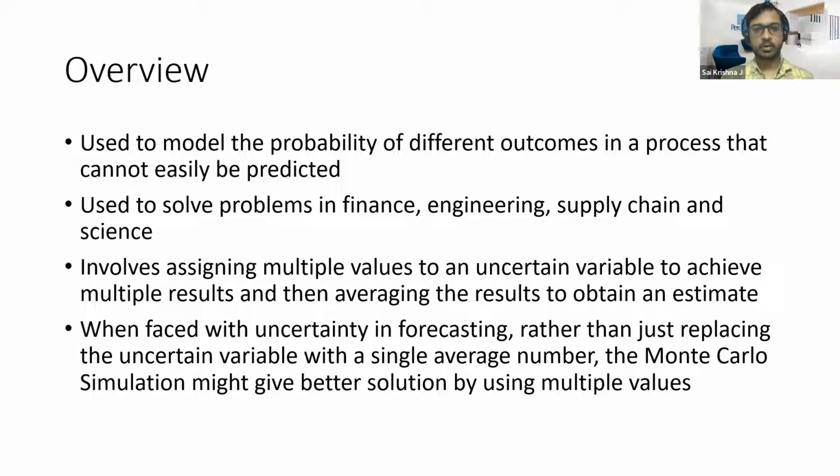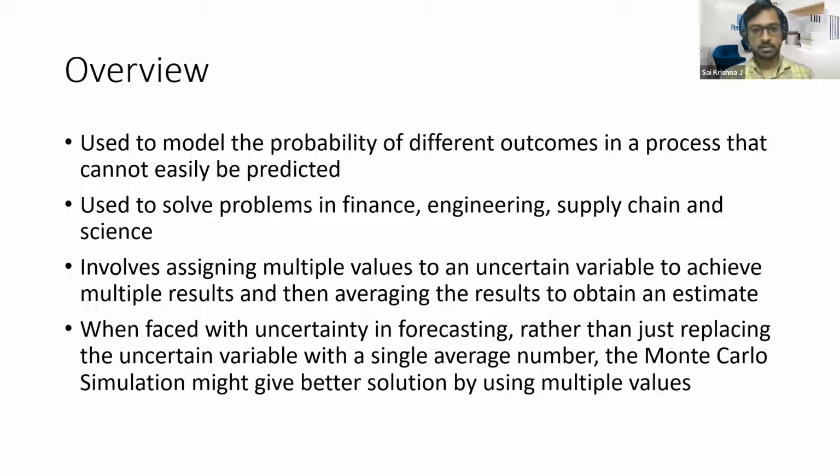So why do we do this? It is based on something called the law of large numbers. Typically when you have a very large number of variables which follow a normal distribution, then the mean will approximate to a certain value which will remain constant over time. That is the underlying concept behind this Monte Carlo simulation.